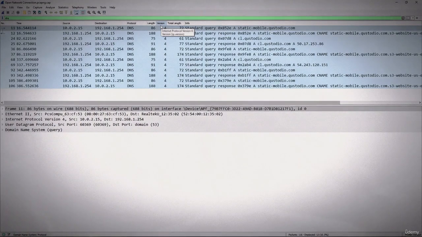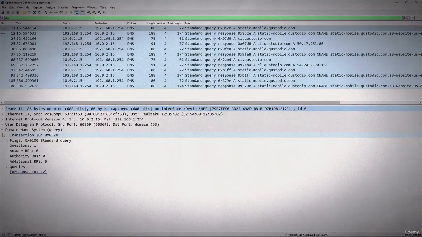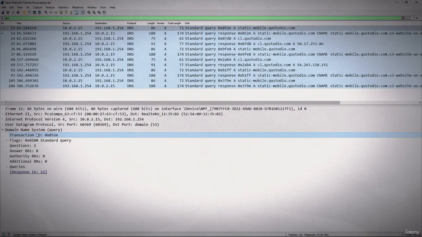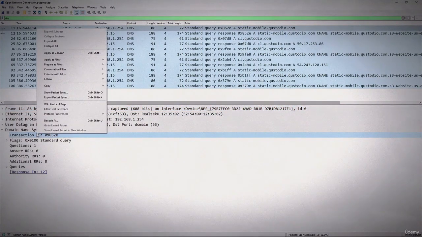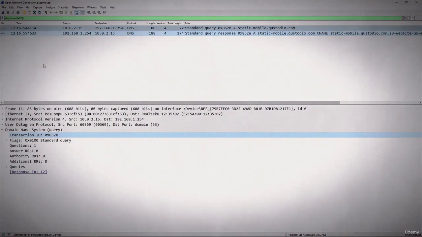I'll go here at the standard query, and when we drop this down, you see the transaction ID. Now it says down below response is 12, and it knows that because it matches that transaction ID. So I will right click and we will say apply as a filter. Now we have them together.